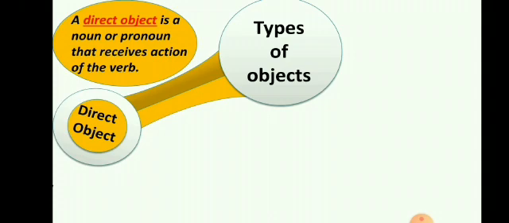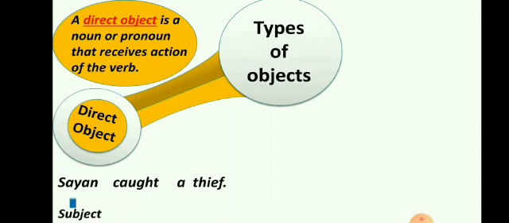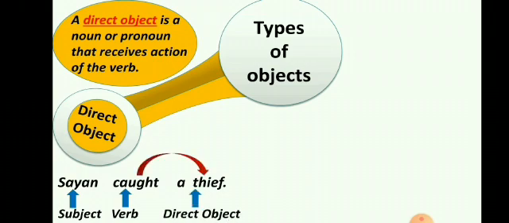Now examples of direct object. See here the sentence is Cyan caught a thief. Here the subject is Cyan, caught is the verb. If I ask, whom did Cyan catch? Then the answer will be a thief.